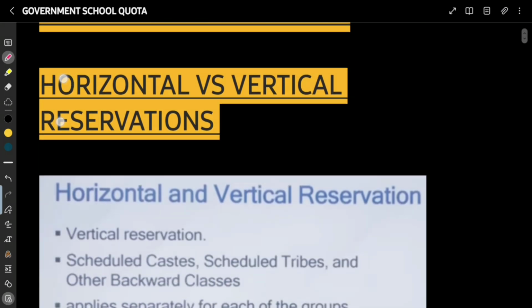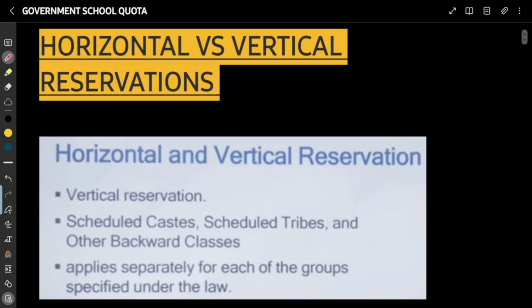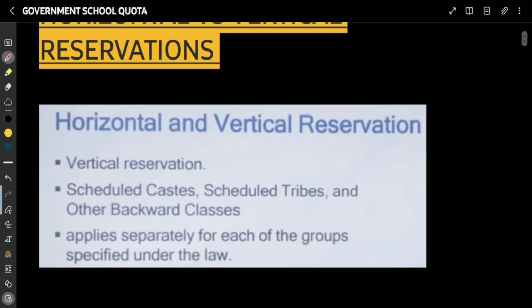Horizontal and vertical types of reservation. At first, we'll talk about vertical reservation. What is vertical reservation? Let us study it. Examples of these are SC reservation, ST reservation, and OBC reservation.